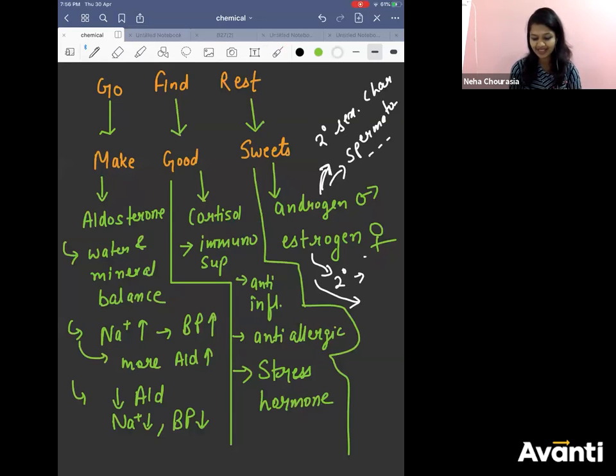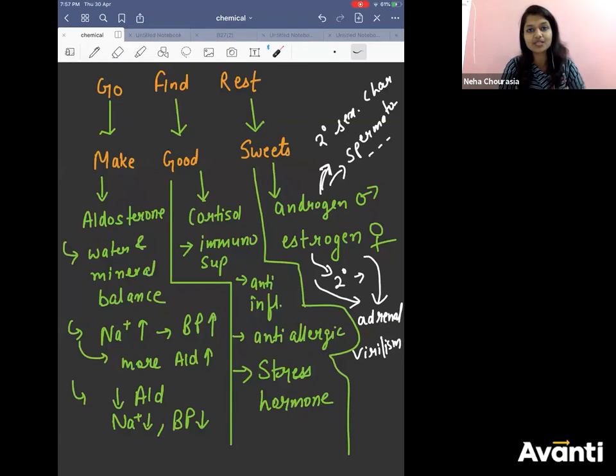This is a new term, I think, for some of you. So I am writing it. Adrenal virilism. The adrenal gland has become viral. Viral means it is secreting more androgen in the female's body. So this is the condition in females. Females will start showing male symptoms.